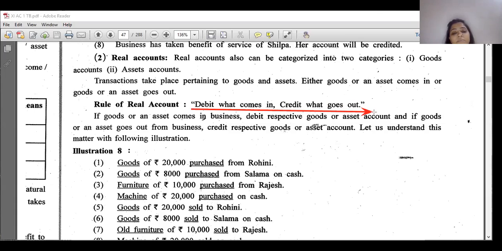If goods or assets come into the business, debit the respective goods or asset account, and if goods or assets go out from the business, credit the respective goods account.